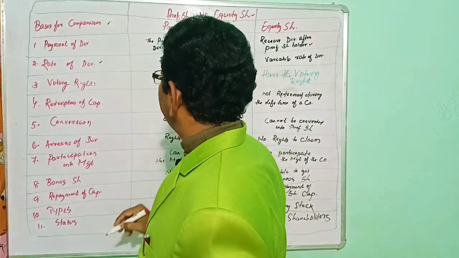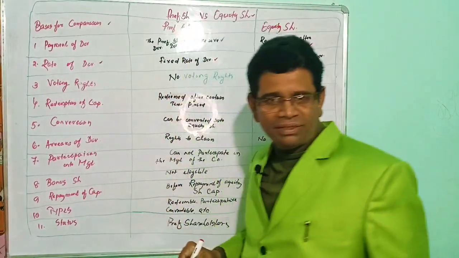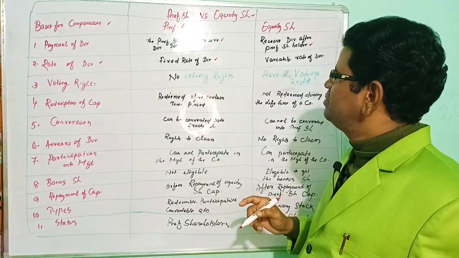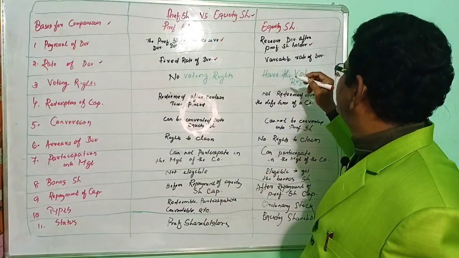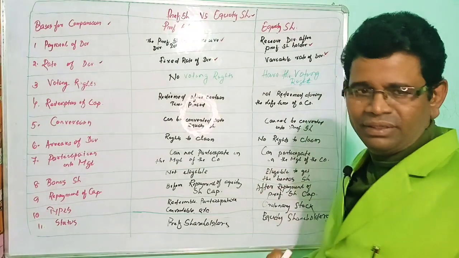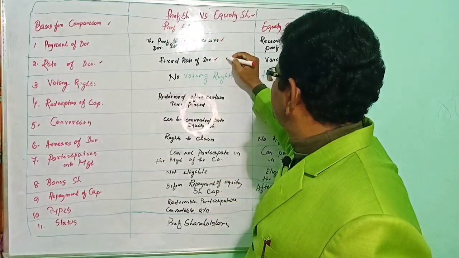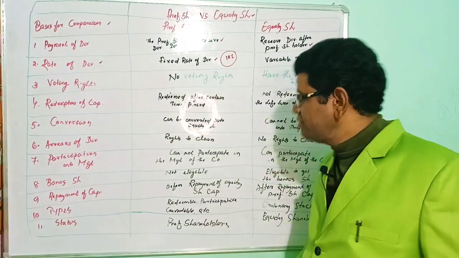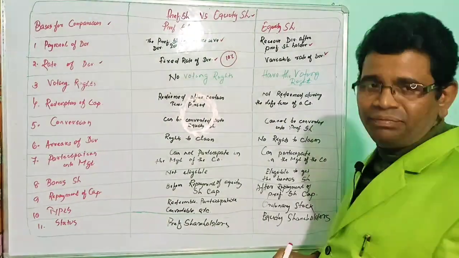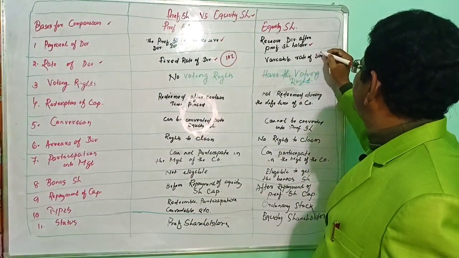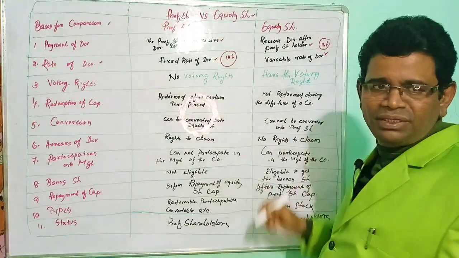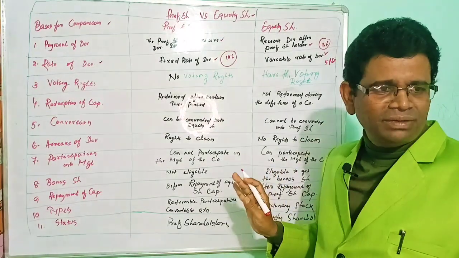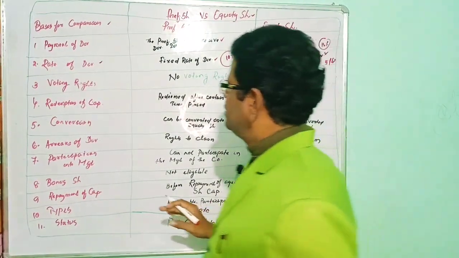Coming to the second basis, rate of dividend. Preference shareholders will get a fixed rate of dividend. You have to remember always, the preference shareholder will get the fixed rate of dividend, whereas the equity shareholder will get a variable rate of dividend. Suppose the fixed rate of dividend for preference shareholders is 10%. They will get the fixed rate, but suppose there is a huge profit, the equity shareholder will get more than 10%, maybe 15%. If the profit is not sufficient, we will get 5% or 6%. If profit is not there, then the equity shareholder will not get the dividend.